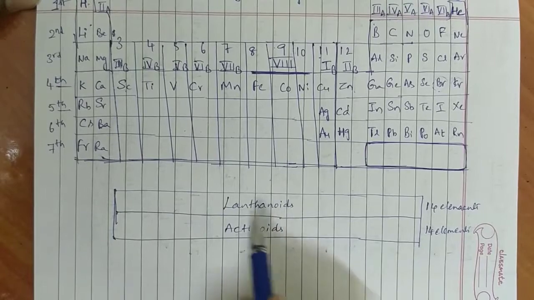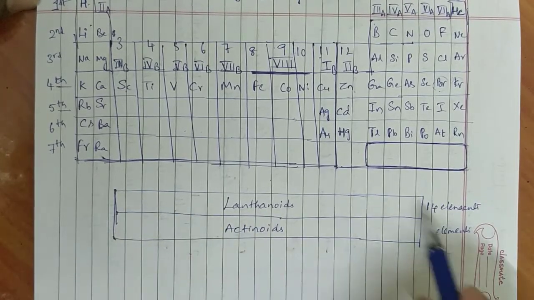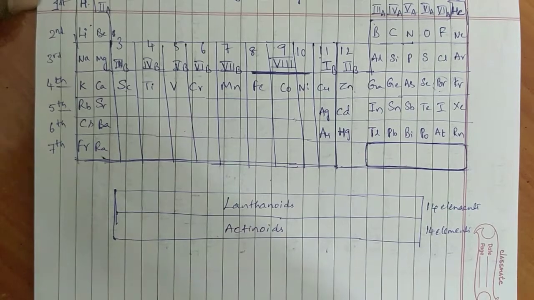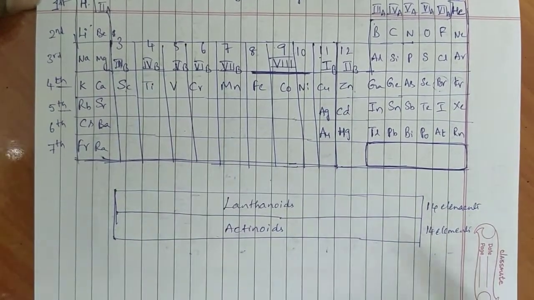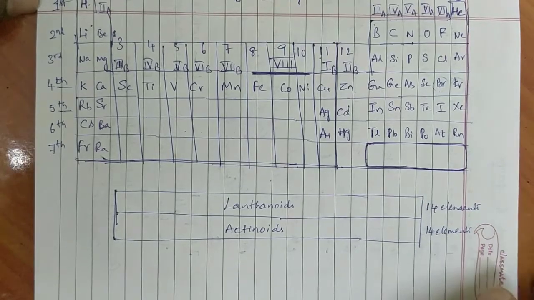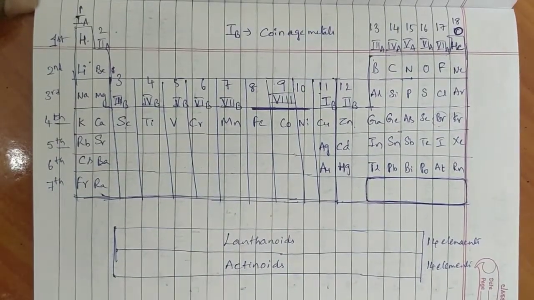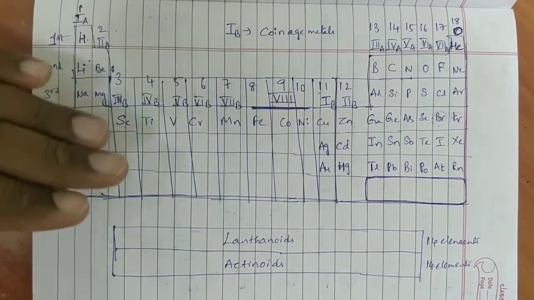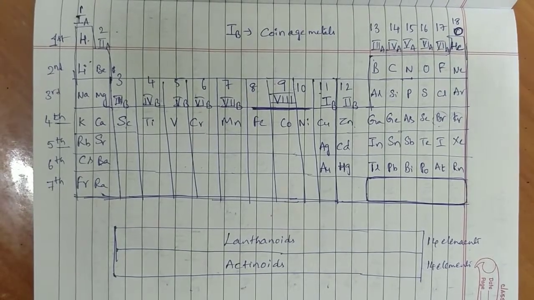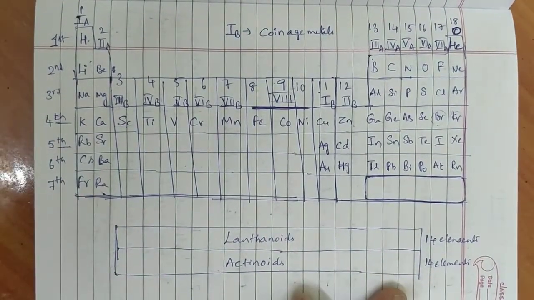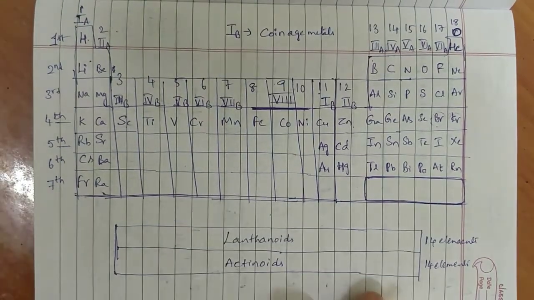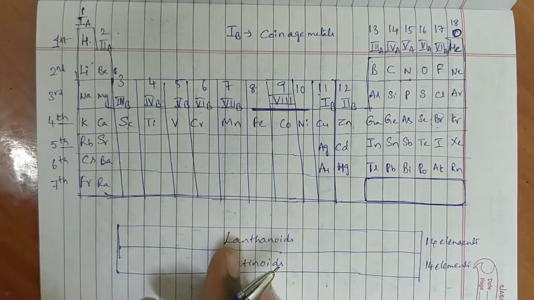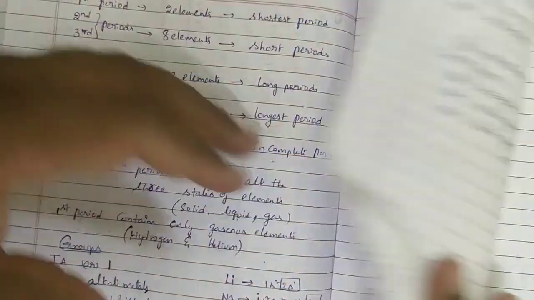Regarding lanthanides and actinides, these two rows we will discuss in blocks. There we will get clarity about these two. At that time, once again I will come to this periodic table. After some time I will show the periodic table in the textbook also. Before that, I hope you are clear up to this. The information about periods and groups is clear. Now we will go to the next classification of this periodic table.